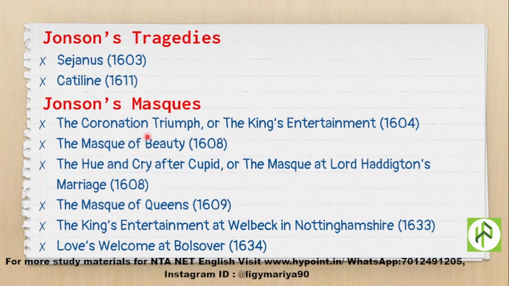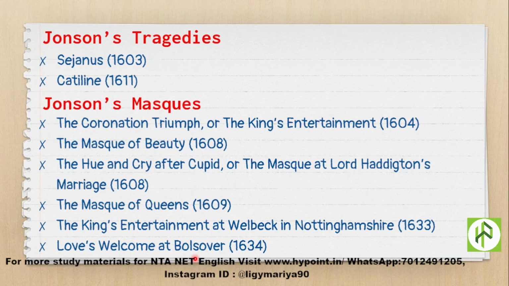So which are they? The Coronation Triumph or the King's Entertainment, the Masque of Beauty, the Hue and Cry after Cupid or the Masque at Lord Haddington's Marriage, the Masque of Queens, the King's Entertainment at Welbeck in Nottinghamshire, Love's Welcome at Bolsover. So these are some major works by Jonson. So we have seen more or less every other work.